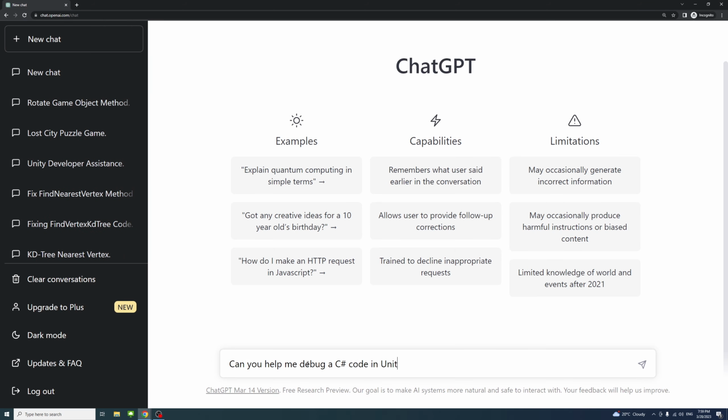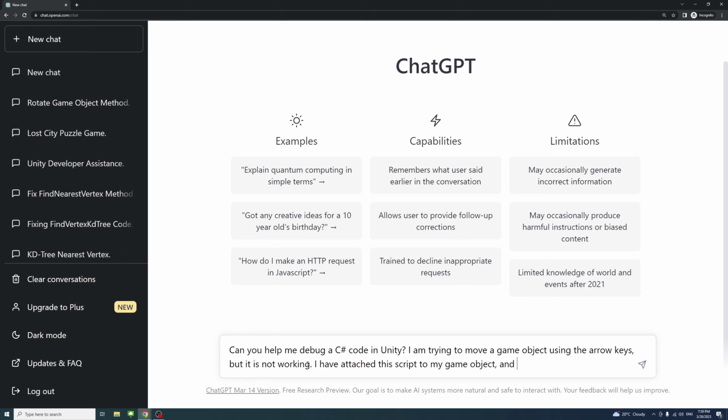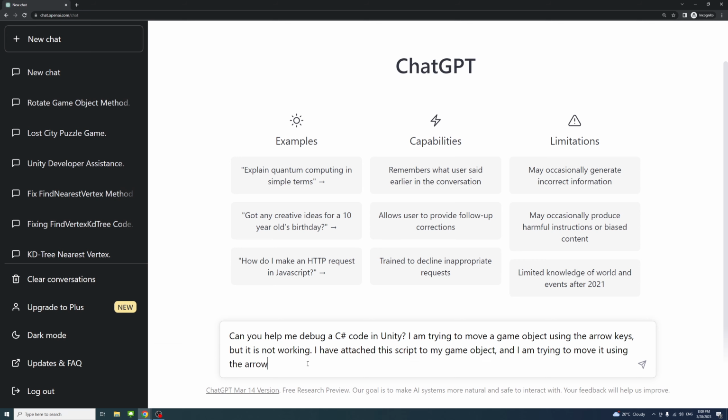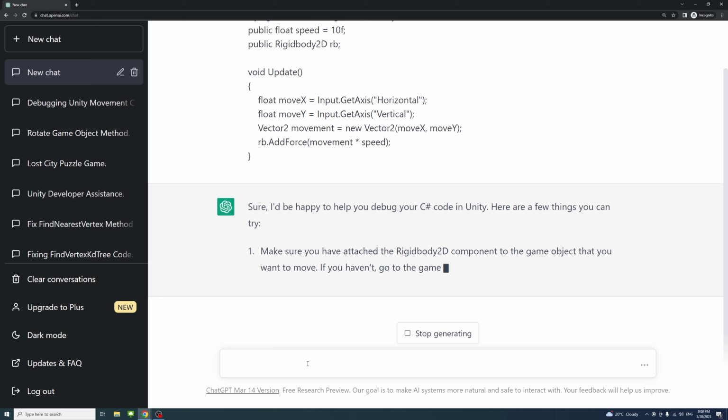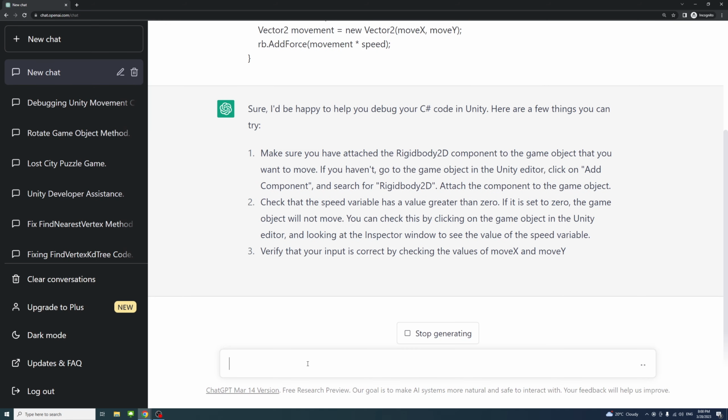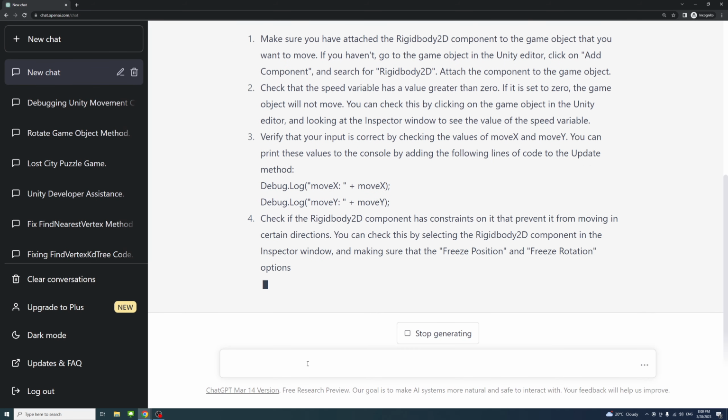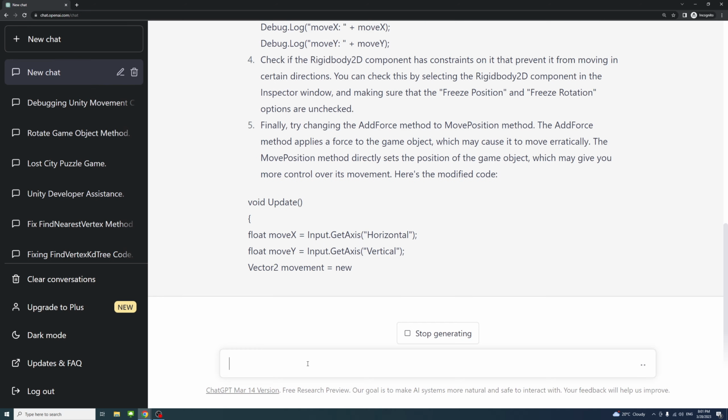Troubleshooting and debugging. If you encounter errors or bugs in your Unity project or code, ChatGPT can help troubleshoot the problem. You can provide ChatGPT with the error message or a description of the issue, and it will provide you with the possible solutions or workarounds.